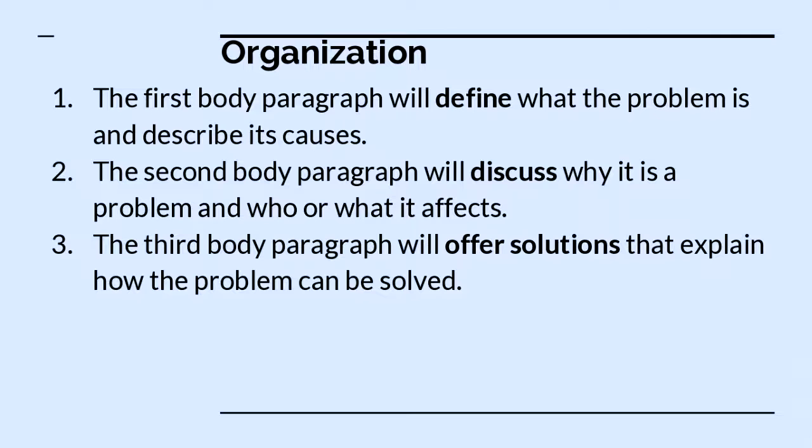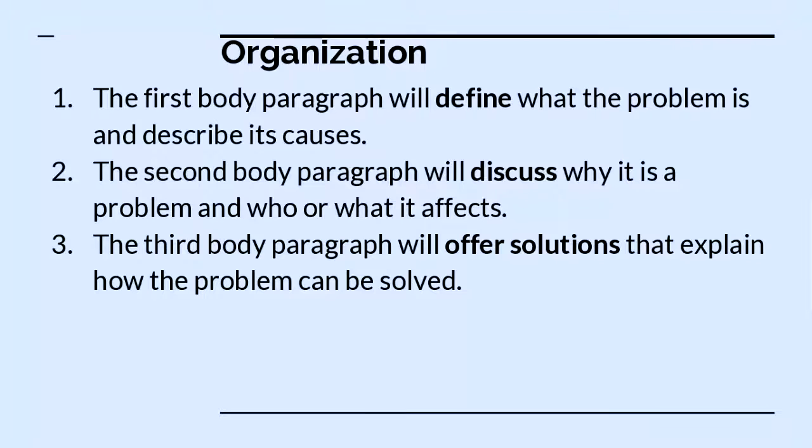For organization of your body paragraphs, the first body paragraph will define what the problem is and describe its causes. Whether you're doing vultures or Komodo dragons or jellyfish, that first body paragraph will tell what the problem is and describe its causes.